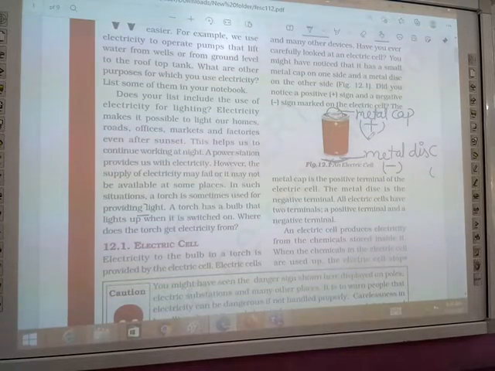Why do they cover the battery? Because in batteries chemicals are present, so we have to save the chemicals, and they could harm our skin. That's why they use a cover around the chemicals.